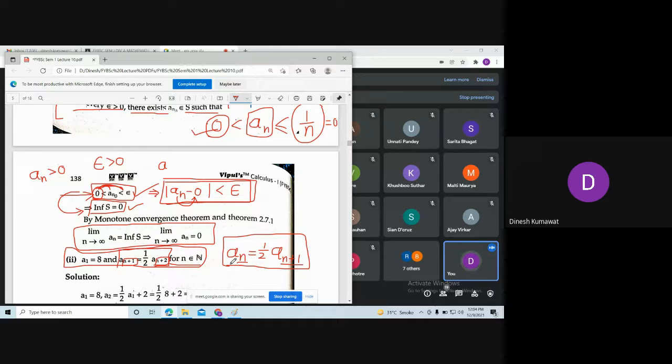That is, just substitute the values 1, 2, 3 and so on and see what the relation is. And remember, a1 is given to us. A1 is nothing but 8. So you can see in such sequences, if we don't know the first term, we will not be able to proceed. Is that clear?